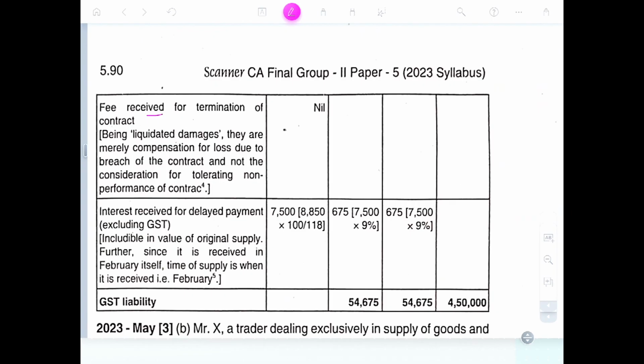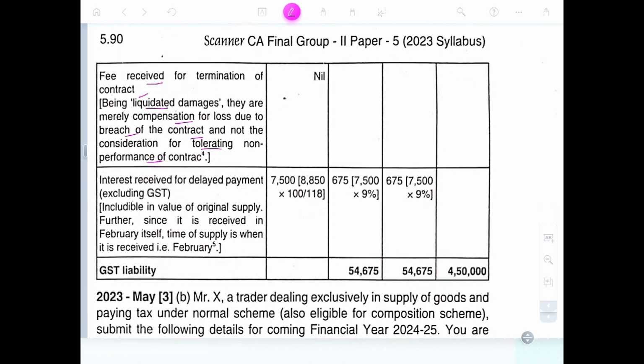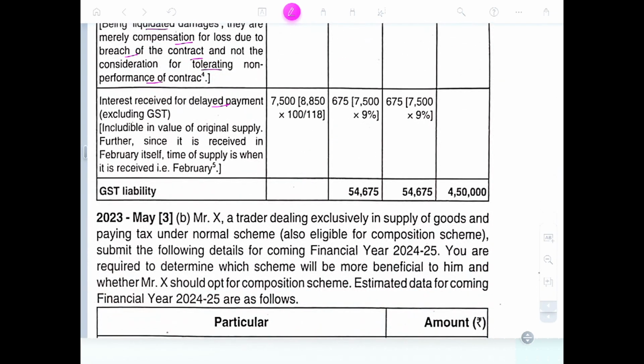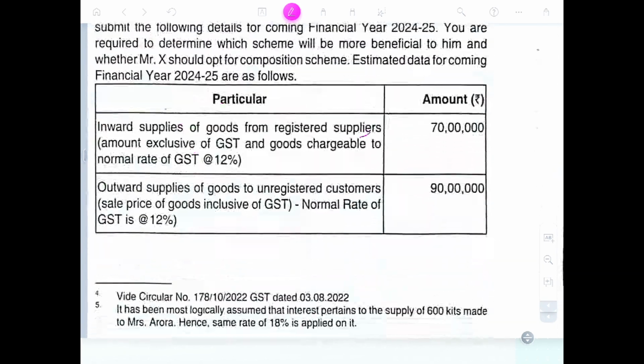Fees received from the termination of contract, being liquidated damages, are merely compensation for loss due to the breach of the contract, not considered as tolerating non-performance of the contract. Interest received for delayed payment, inclusive of GST or exclusive of GST, is considered inclusive of GST. It forms part of the value of the original supply, therefore since it's received in February, the time of supply will be February. Yes, liability.